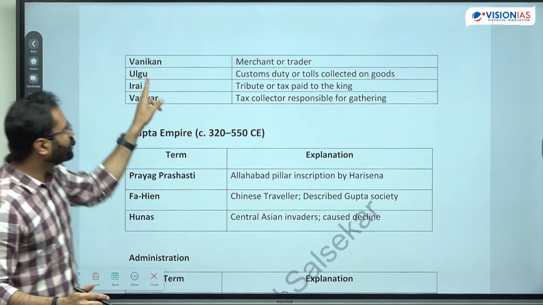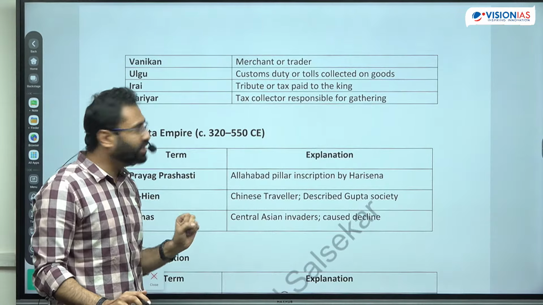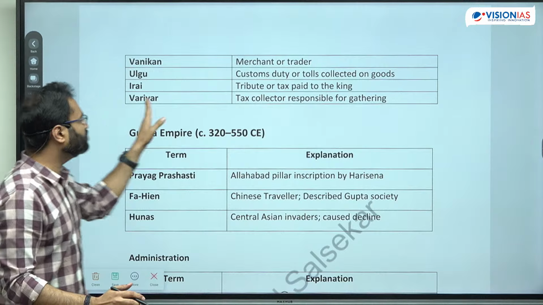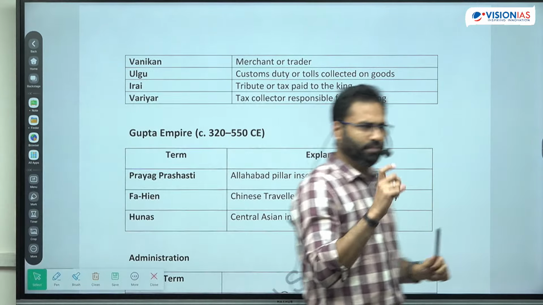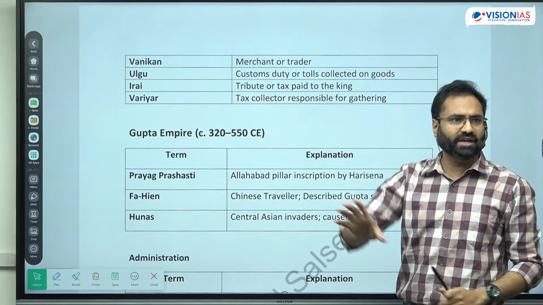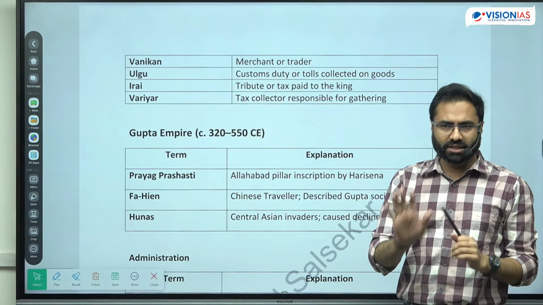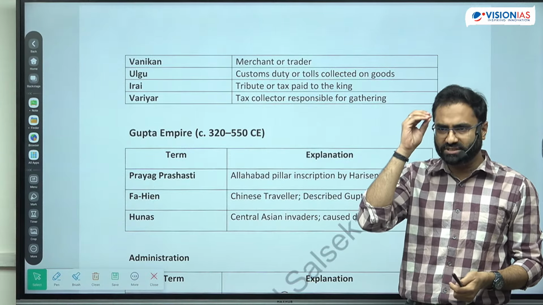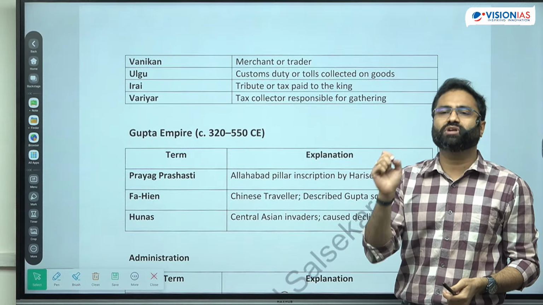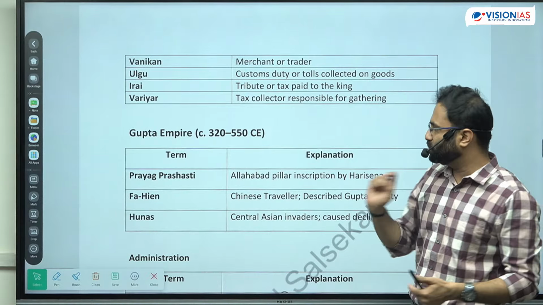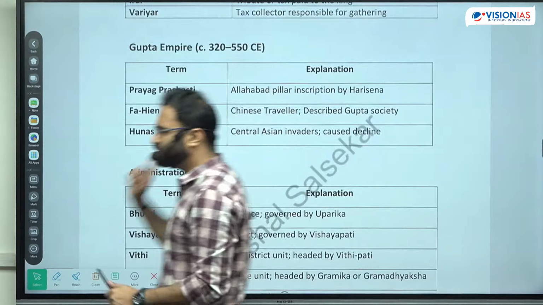Then Ulgu is used for the custom duty. Irai as a tribute to the king. ठीक है, कुछ terms हैं just to have an idea about. ठीक है, this is बहुत extensive है, just look at them. And if in the prelims, क्योंकि देखो मेंस में तो eventually you will not be able to write. In the prelims, if there is any question, you can utilize through your memory and then you can just use them for elimination, right?